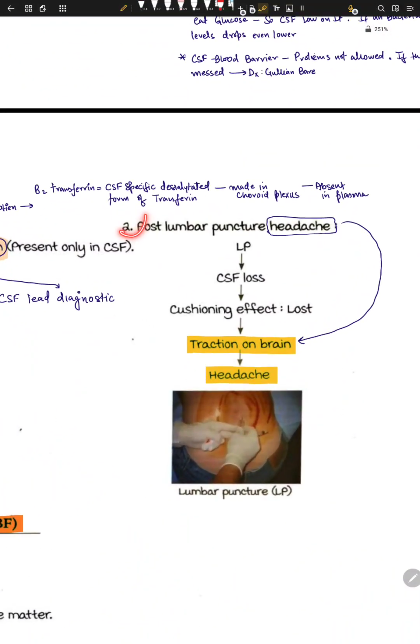Another thing is post-lumbar puncture headache. We do a lumbar puncture, and after this we take some sample of CSF out. Once the CSF is out, the cushioning effect of CSF is lost. What is the cushioning effect? Well, the concept is very simple. Why do we even need CSF?